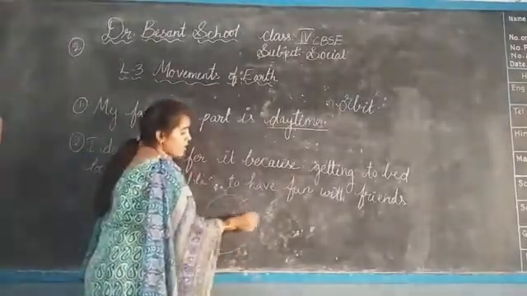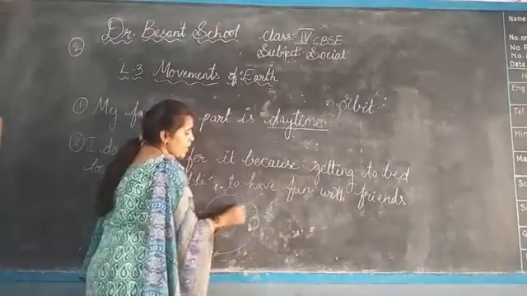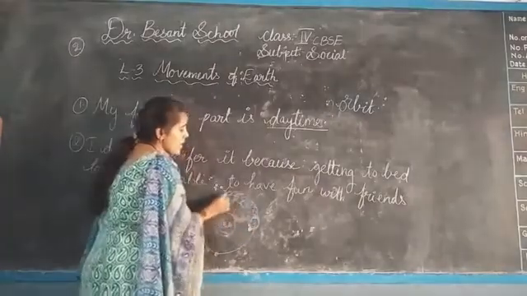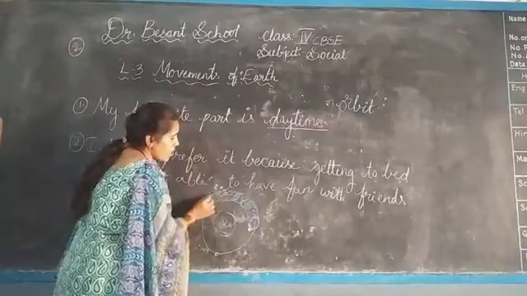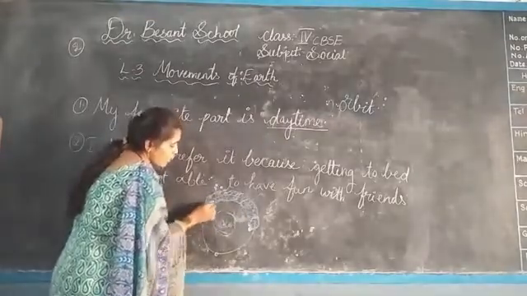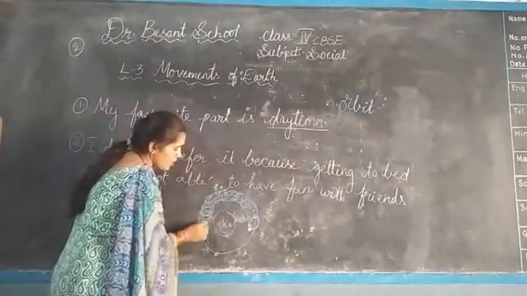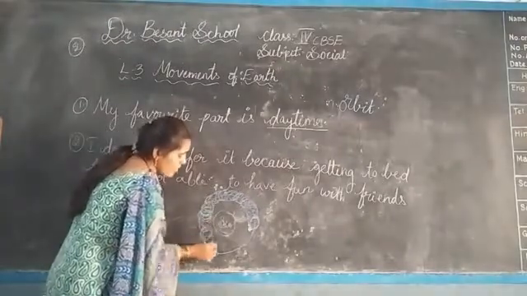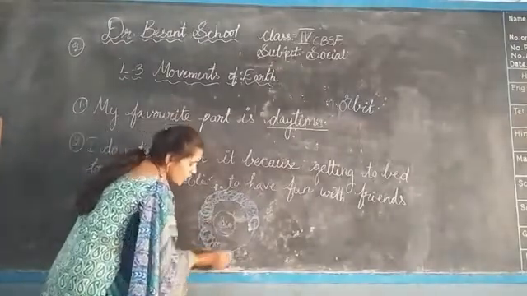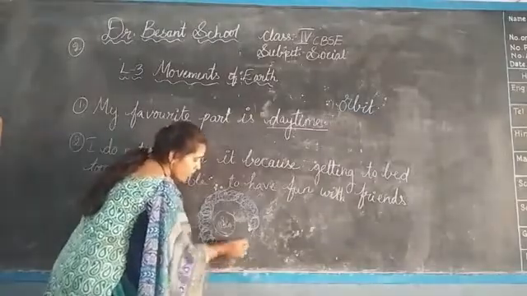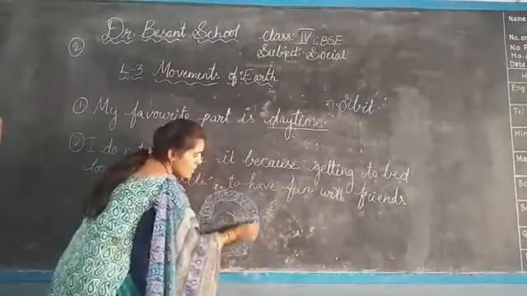Along with the rotation, it revolves around the Sun. It revolves around the Sun, meaning the rotation is going on also. Here the rotation is going on, and along with that, revolution is also going on, isn't it?